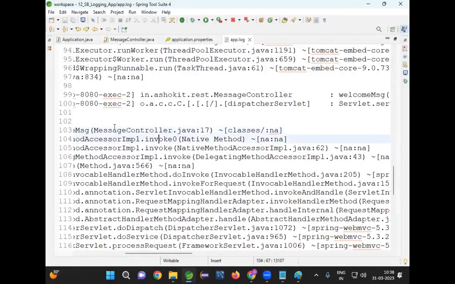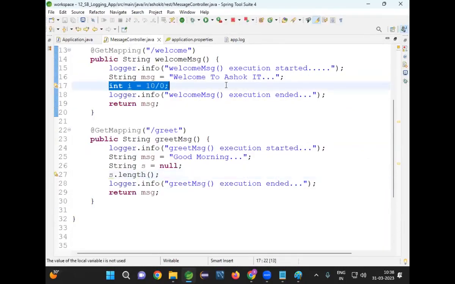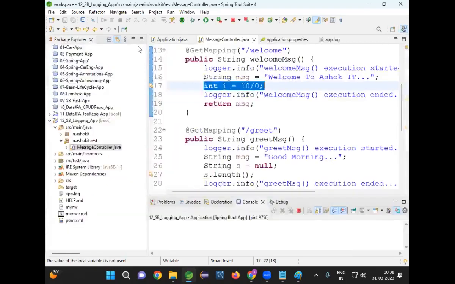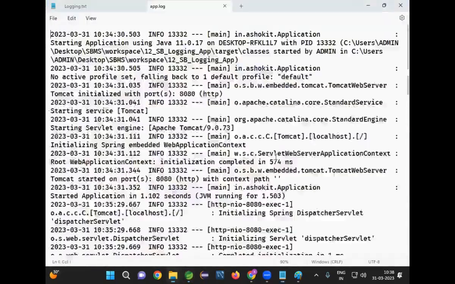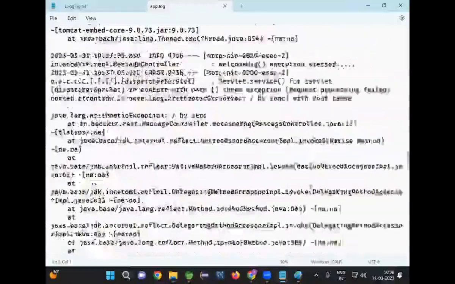Now, when I read that log message, I will go to that class. I will see line number 17. Yes, there is a problem. I'm dividing a number with 0 that will give arithmetic exception. Currently, the project is running in my system, and the log file is also created in my system. So I can go to that folder, I can open the log file and I can see the log message which is generated.